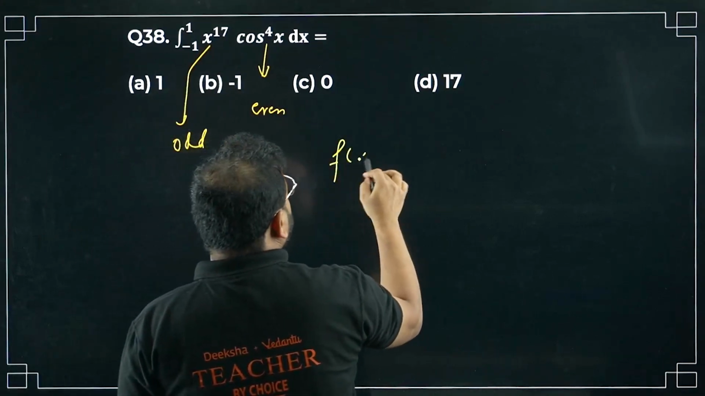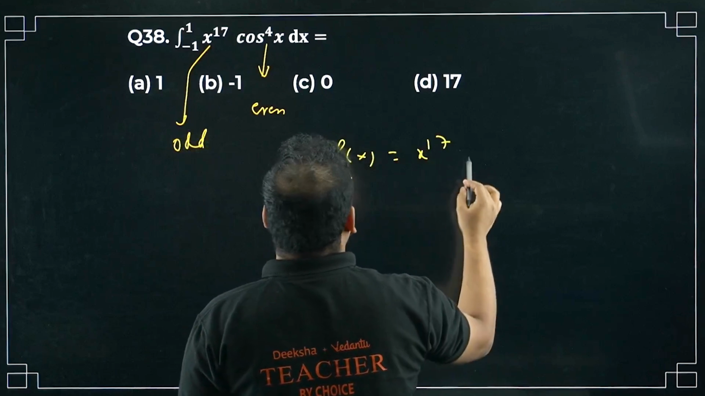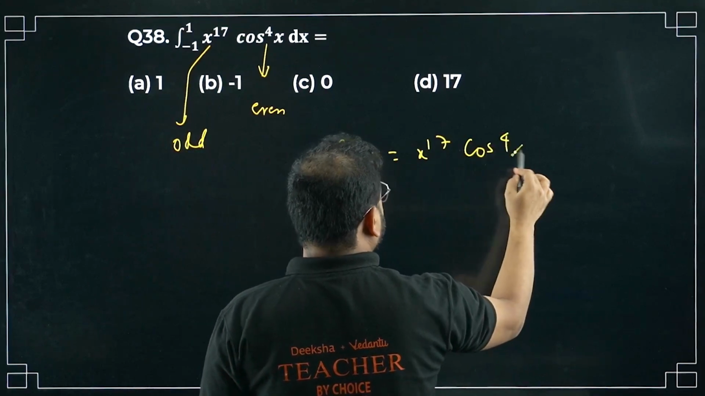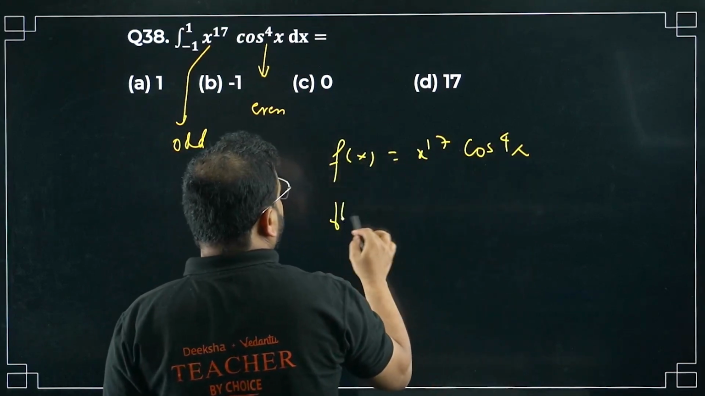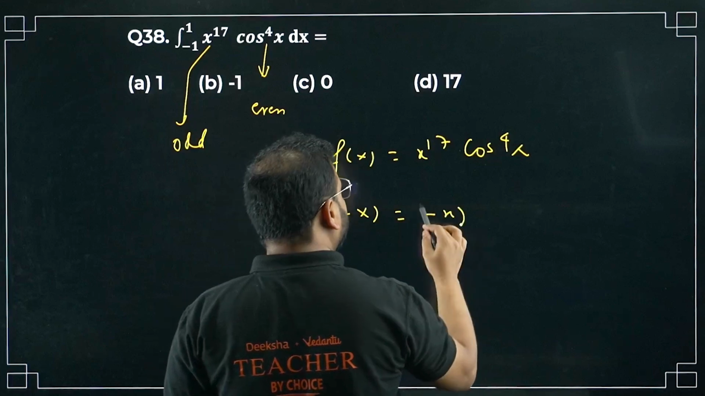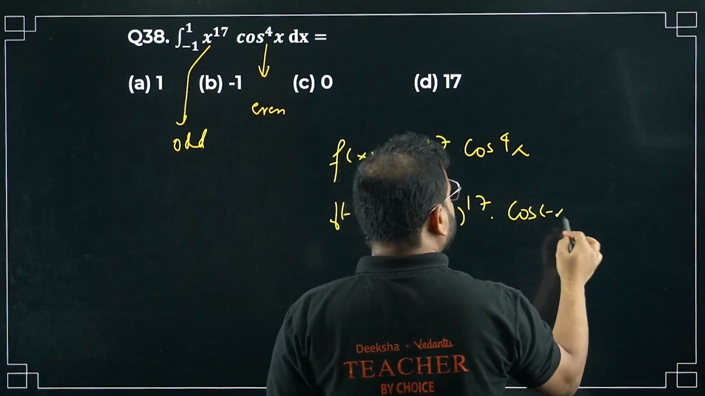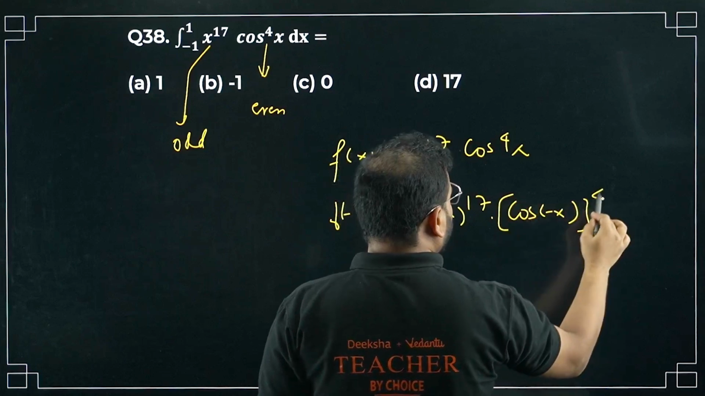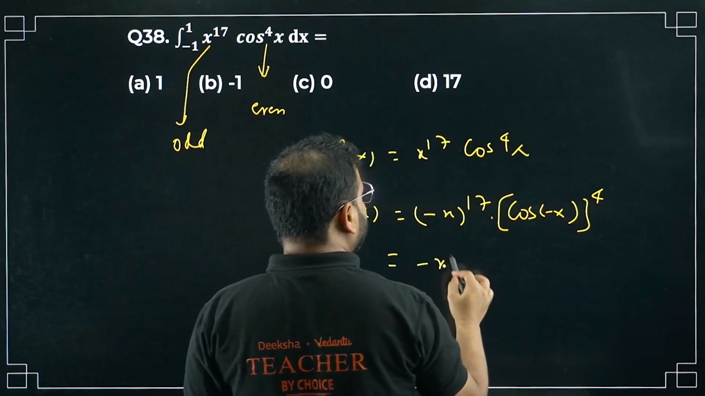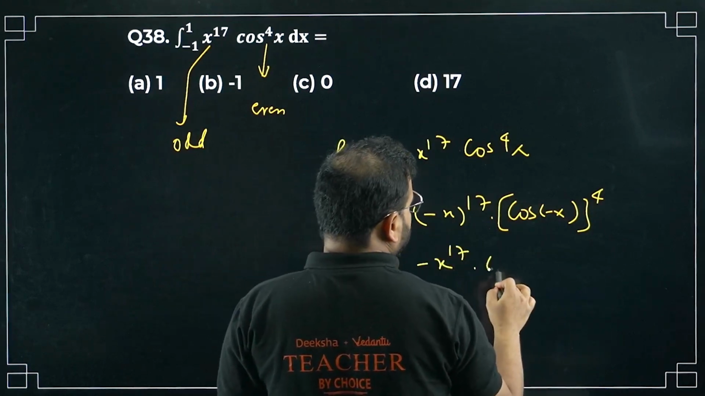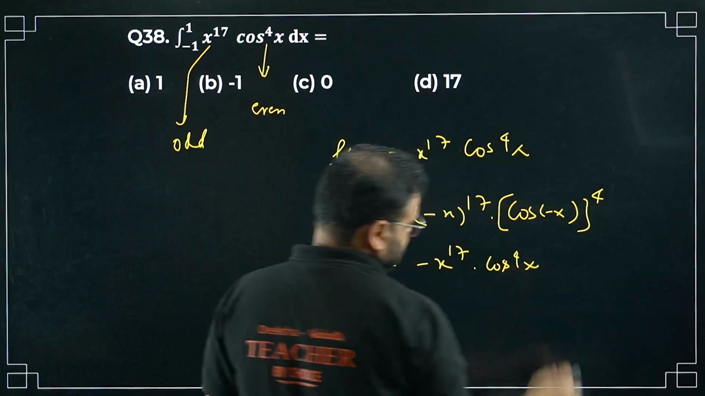Take f(x) equals x power 17 and cos 4x. Find this f of minus x. You get minus of x power 17, and this, cos of minus x to the whole power 4. This is going to be minus x power 17 and simply cos 4x.